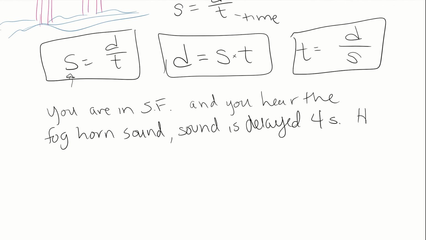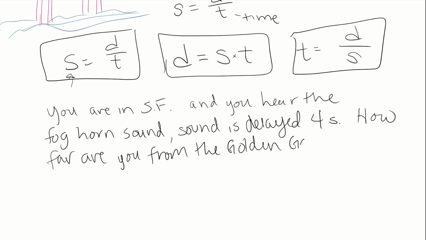How far are you from the Golden Gate Bridge? And the Golden Gate Bridge is where that foghorn is.